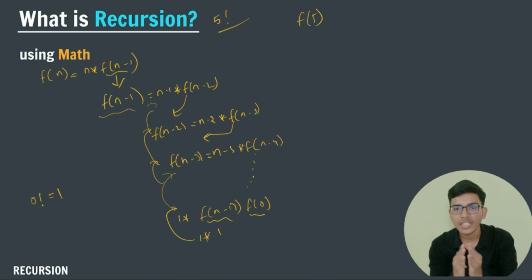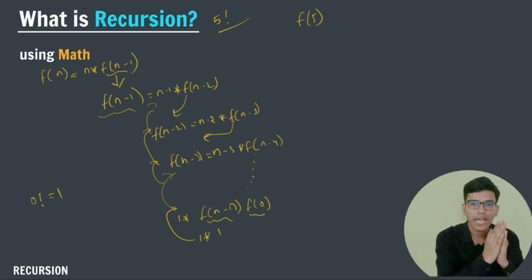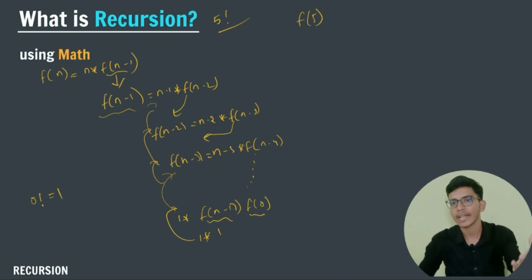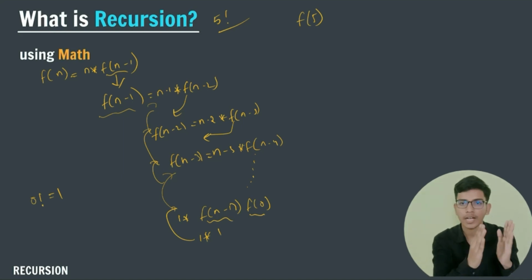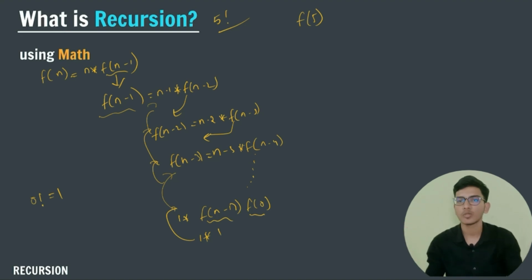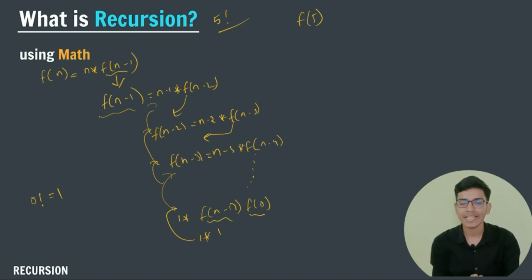So this is the basic concept of recursion, and this sounds familiar to integration. In integration, we also do the same thing, right? To calculate the area of a given curve, we can't find the area right away. We break it into small rectangle pieces, and we add them together such that we get the area of the integration. So if you're not from an integration background, then leave these things.